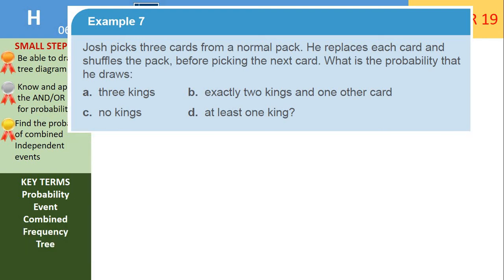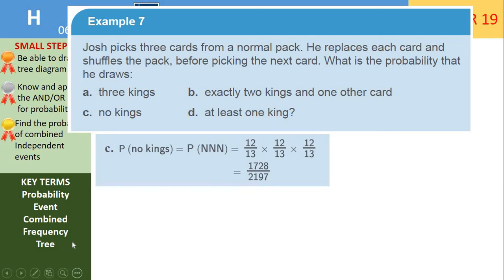Part C then, no kings. So this is slightly easier. So I want not a king and not a king and not a king. So 12/13 cubed, or 12/13 multiplied by 12/13 multiplied by 12/13, which would give 1,728 over 2,197.